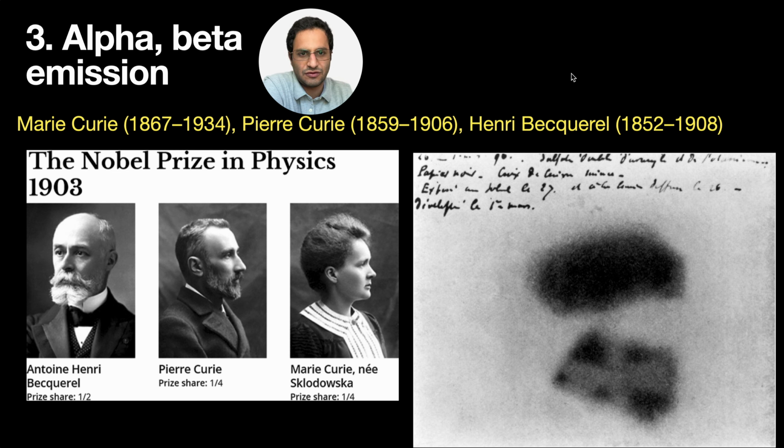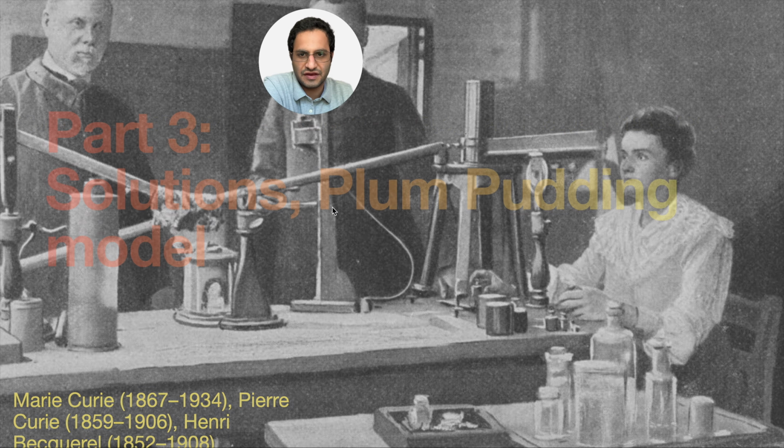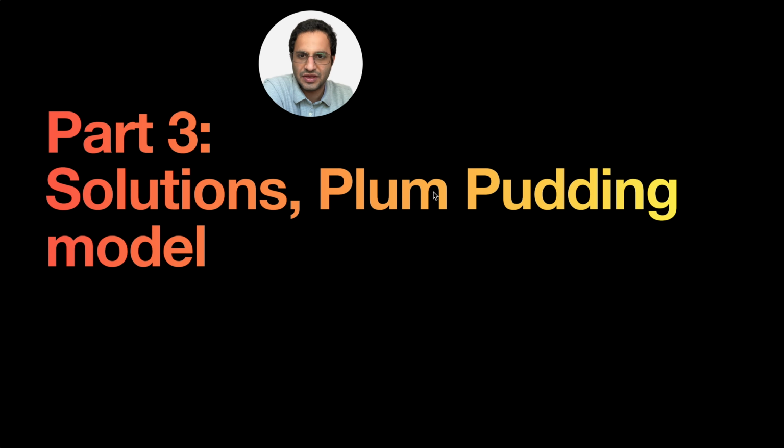It was a mystery, and it was probably very important for Joseph Thomson to explain why we have this phenomenon. So if you think about it, Thomson was really trying to make a scientific theory because he had these 3 basic challenges in front of himself. And you can see the picture of Marie Curie and Pierre Curie in the lab. So part 3, solutions and the Plum pudding model.